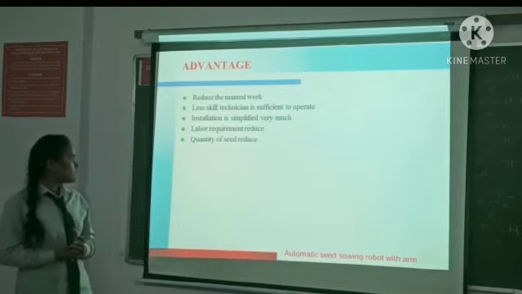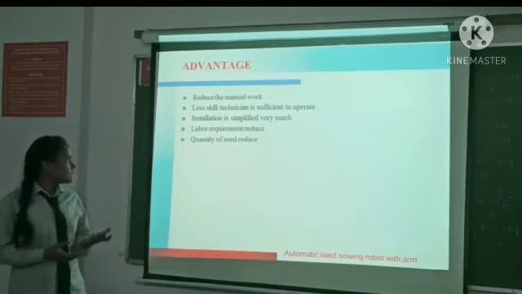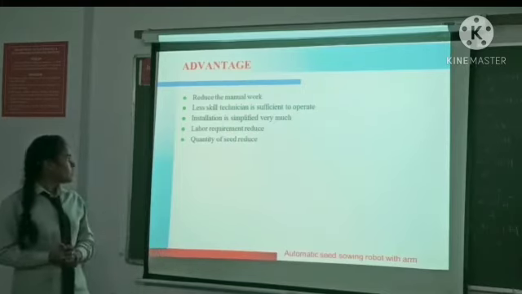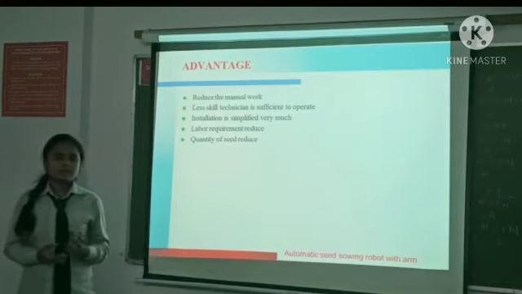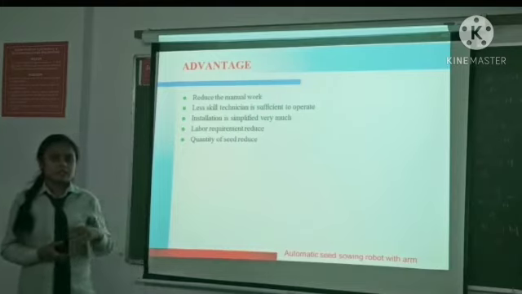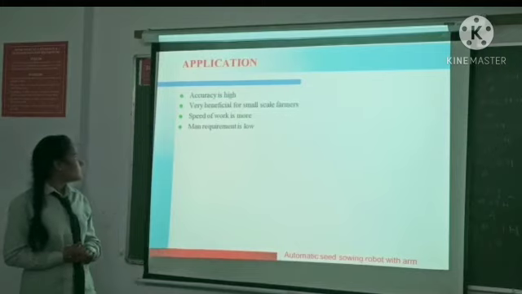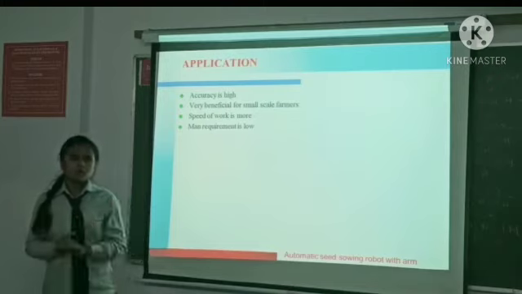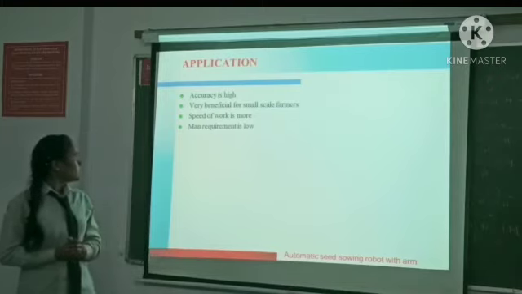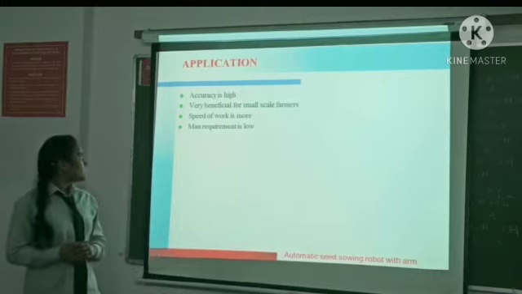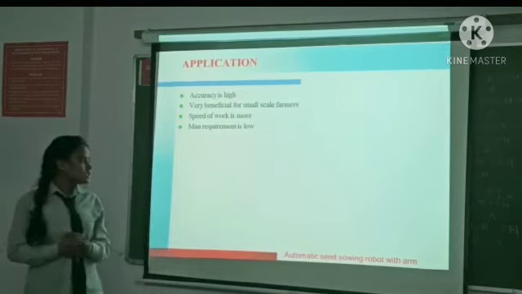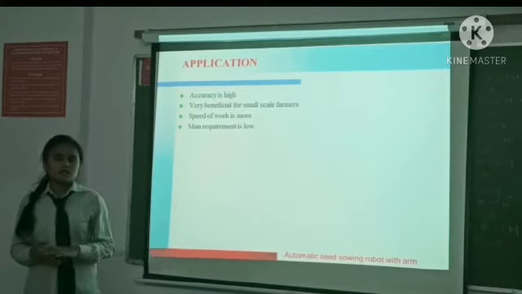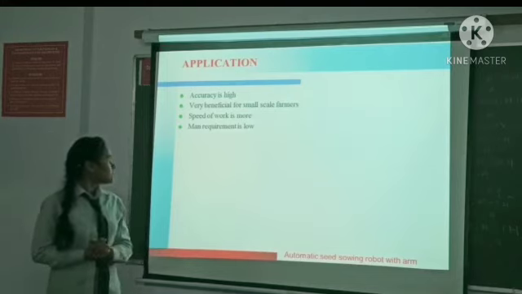Then the labor requirement is reduced as we also reduce the manpower. Then the quantity of seed is reduced. We require less seed when we sow with this system. These are the applications. The accuracy of the system is very high because it gives more output in less time. It is also very beneficial for small scale farmers. Next, the speed of work is higher. This is an electronic system, so compared to manpower it sows at a higher speed. The manpower requirement is also low.